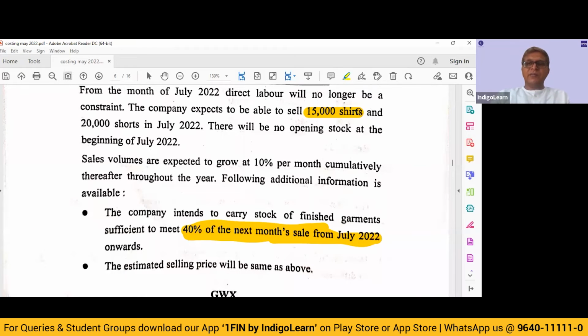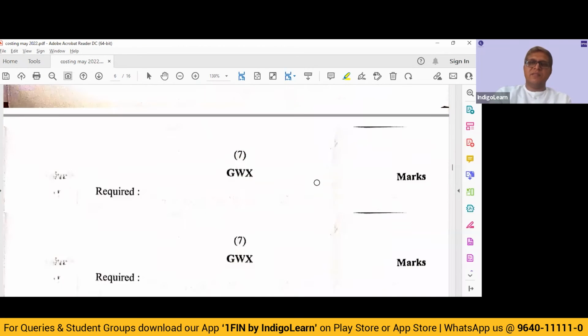So how many are we going to manufacture in July? 6,600 for next month plus 15,000. 21,600 shirts we have to manufacture for July. Likewise, we'll have to calculate for shorts, and we'll have to do this computation monthly. The estimated selling price will be the same as above.